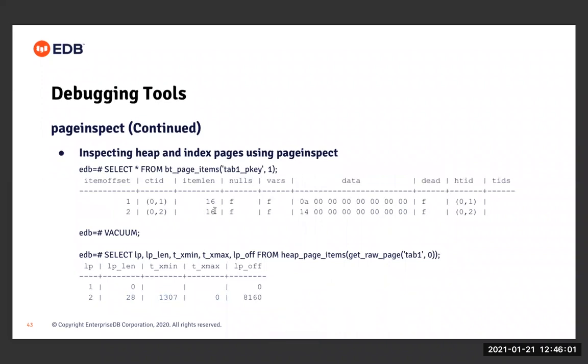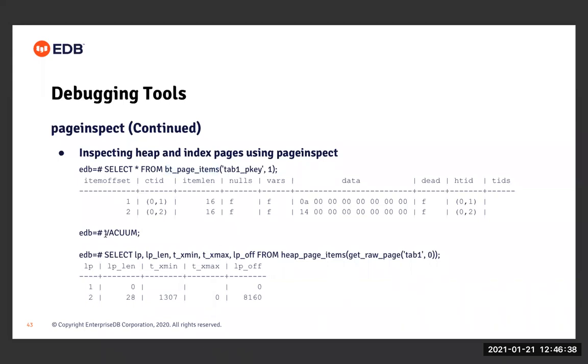Next, since I have a primary key column associated with table tab1, there is an index present here. So I'm just trying to see the contents available in the first block of the index table tab1_pk. For that, I have another function called bt_page_items, which is provided by this pageinspect module. I can see there are 2 index entries available in block 1 of the index table. One index entry points to the first, the old tuple, and the other points to the second one.